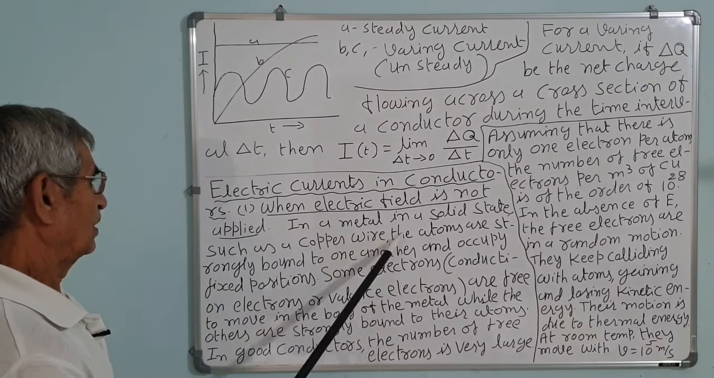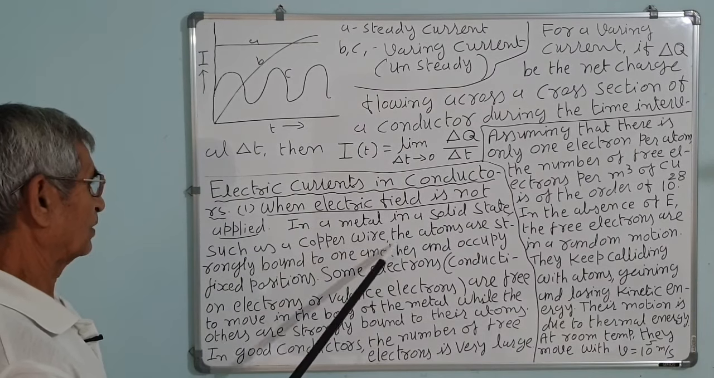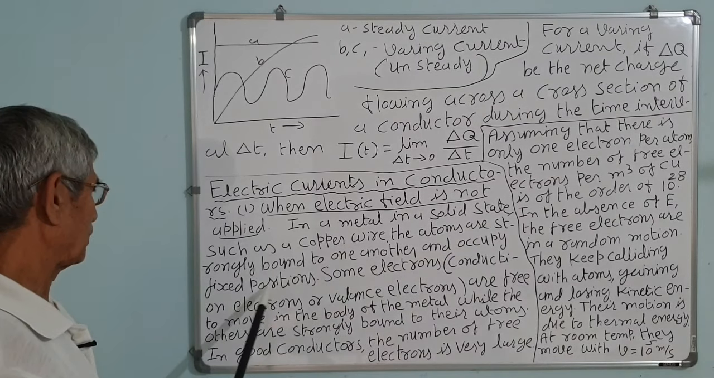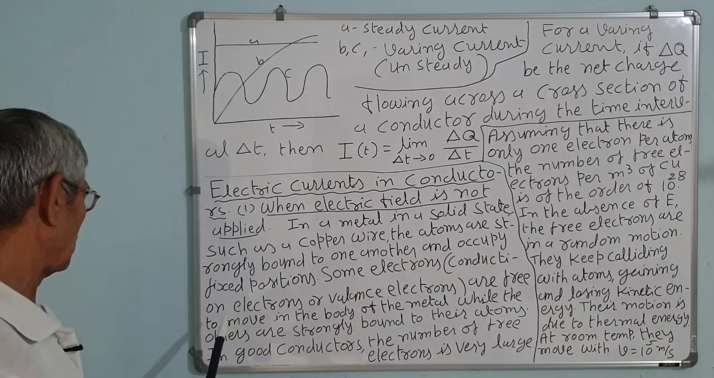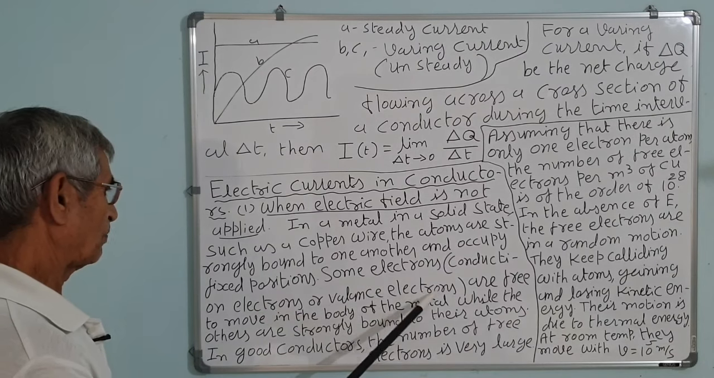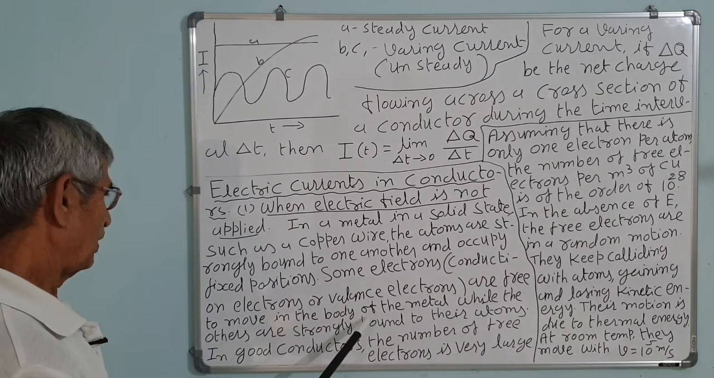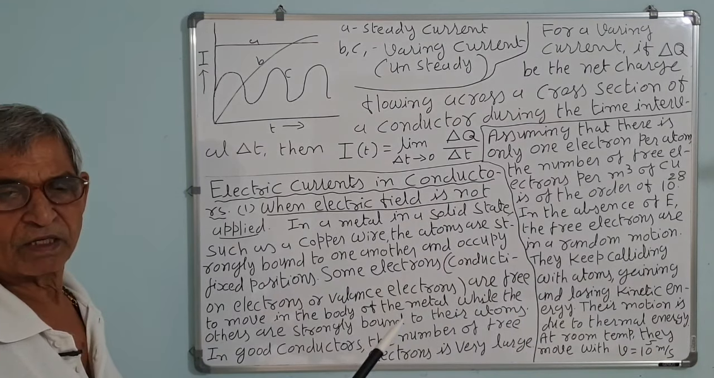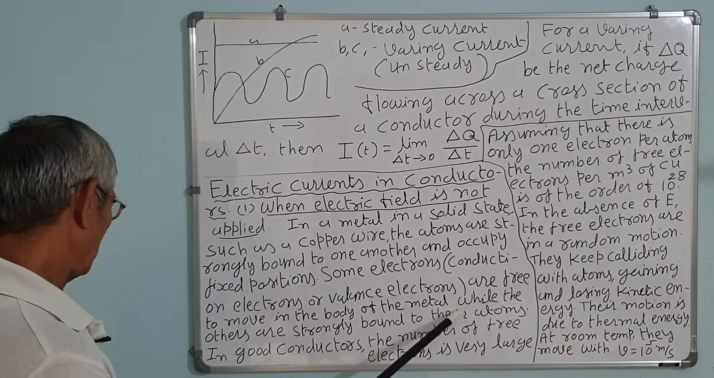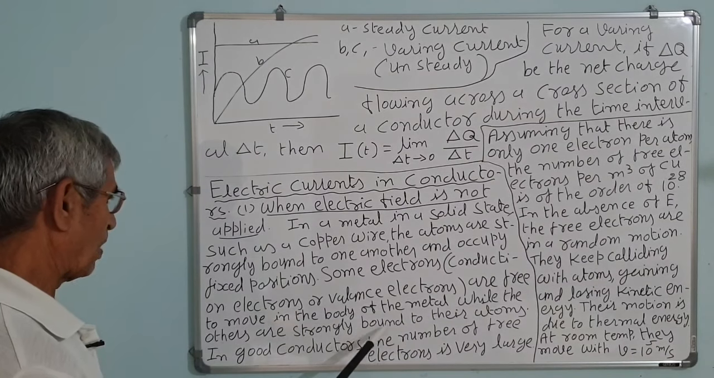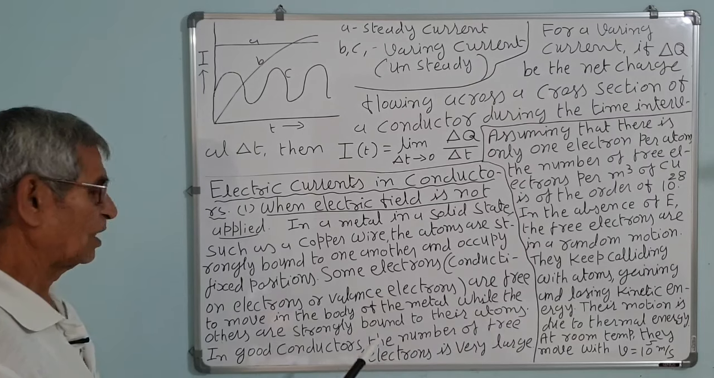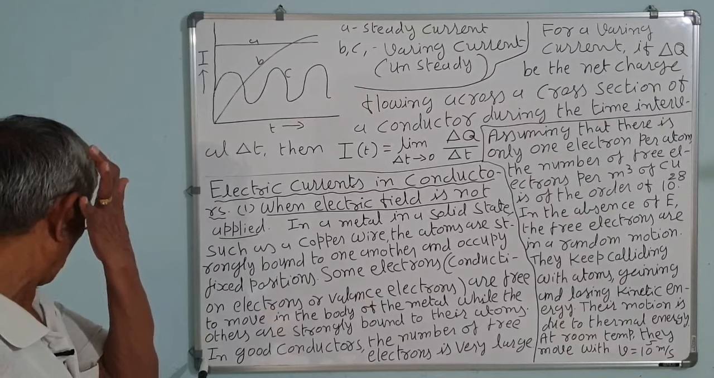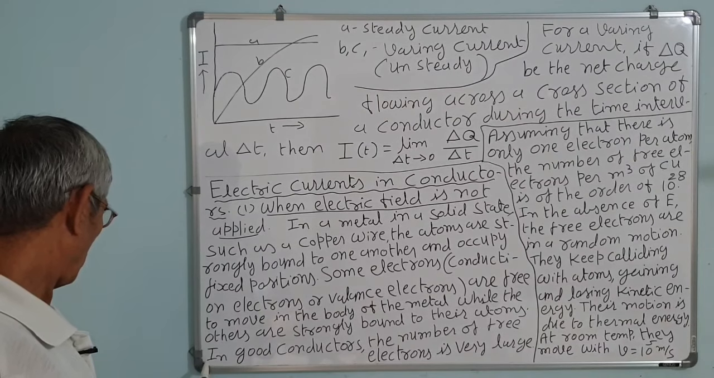In a metal in the solid state, such as a copper wire, the atoms are strongly bound to one another and occupy fixed positions. Some electrons, called conduction electrons or valence electrons, are free to move in the body of the metal. They can move within the body of the metal, but they cannot leave the surface of the metal. The others, the innermost electrons, are strongly bound to their atoms and cannot move freely in the body of the conductor.